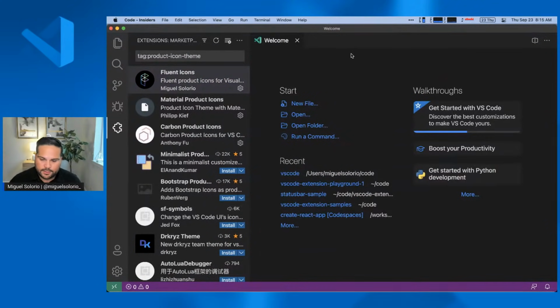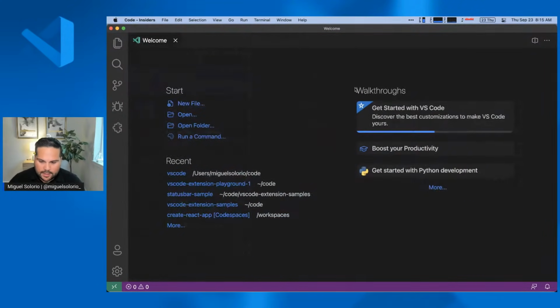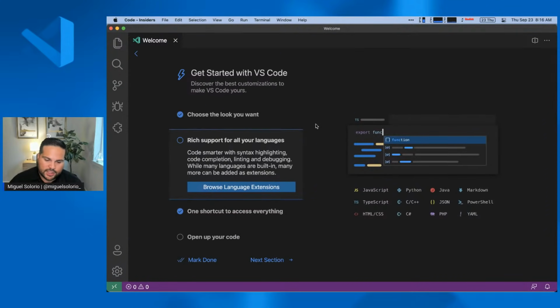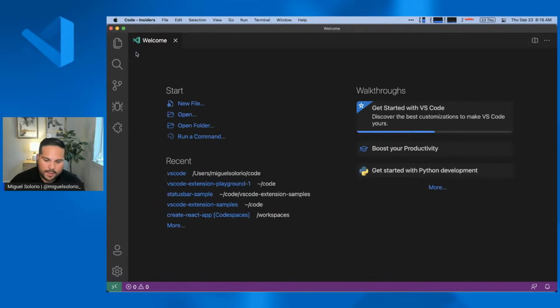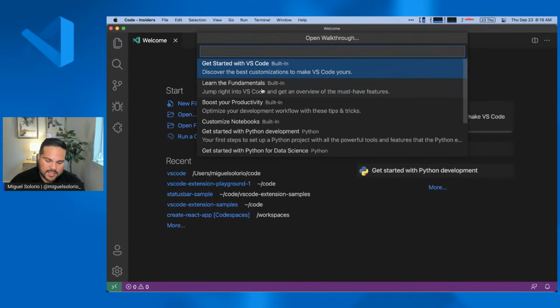So for example, if I go to VS Code, you'll see here on the right-hand side we actually have these walkthroughs, some that are from VS Code, and some that are from extensions. If you click on these, they actually walk you through a couple of examples on how to do certain things. So there's support for different languages. These are the basics here. If you go back under More, there's lots of other ones here.